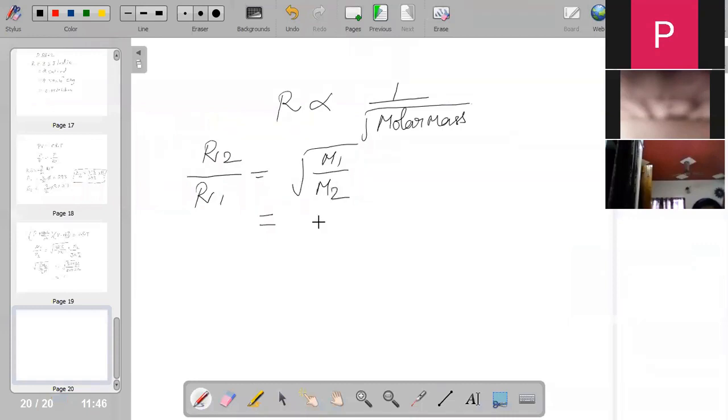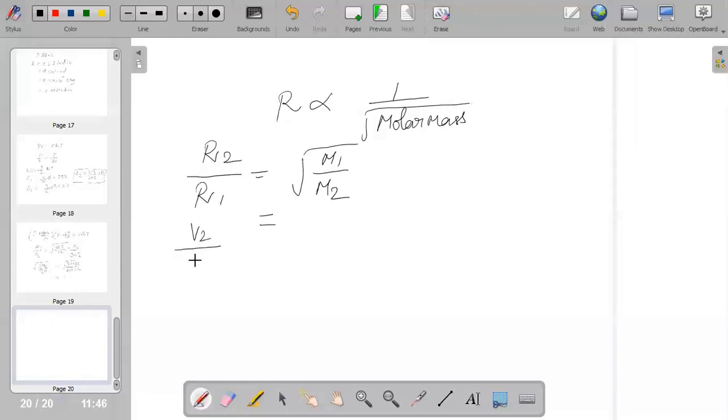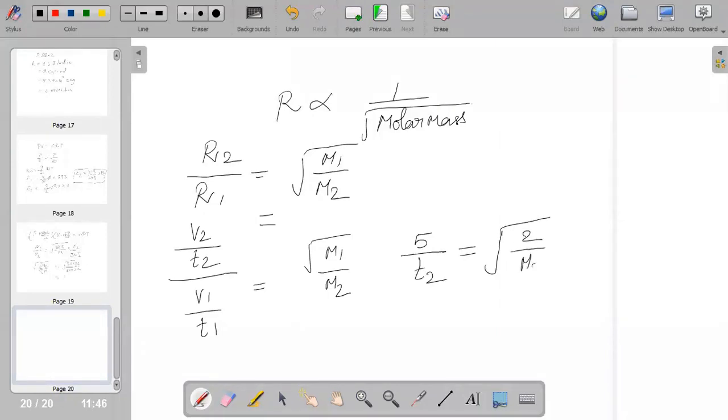So we can say R2 by R1 as V2 by t2 as well as V1 by t1. So it should again be root of M1 by M2. Whatever values are given in the question, we need to just replace them, and then we could reach a conclusion that 5 by t2 will be equal to root of 2 by M2.